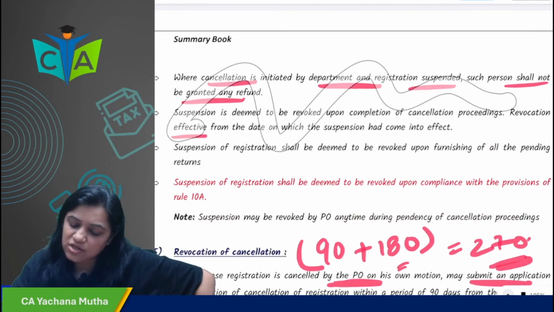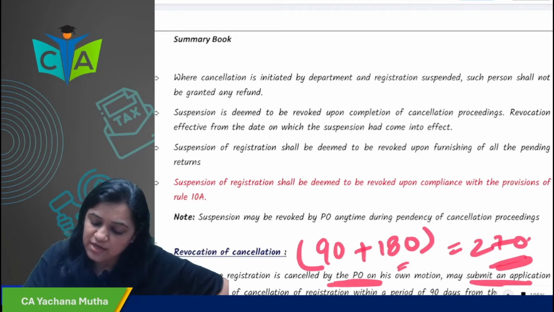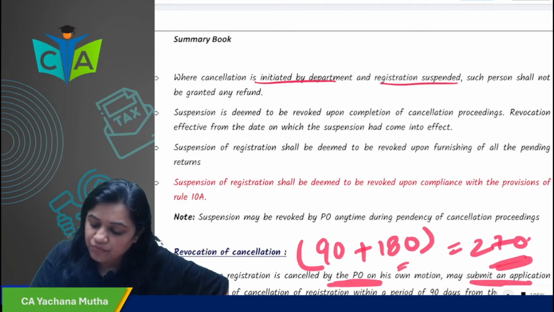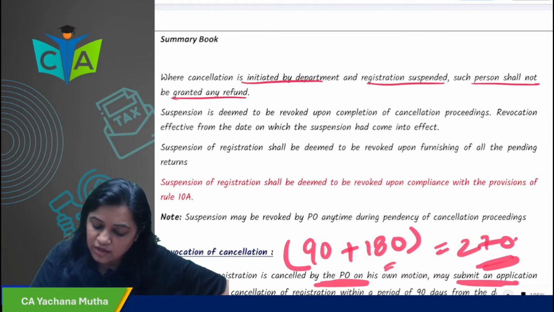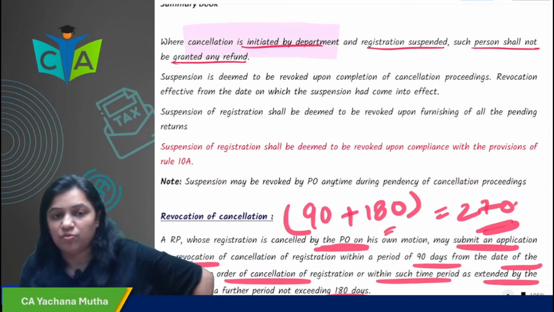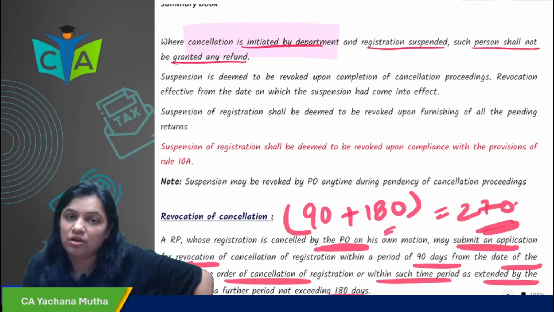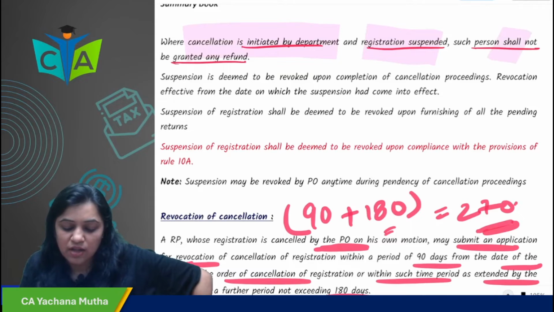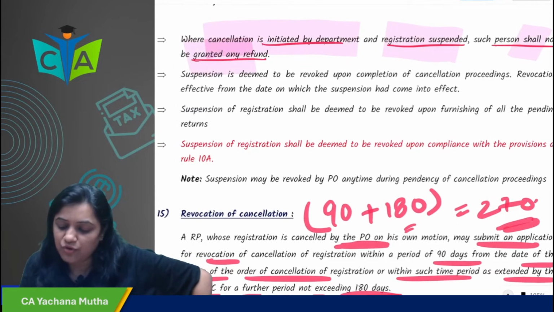Where cancellation is initiated by the department and registration is suspended, such person shall not be granted any refund. So if your cancellation is initiated by the department and your registration is suspended, then that person will not be granted any refund, obviously.